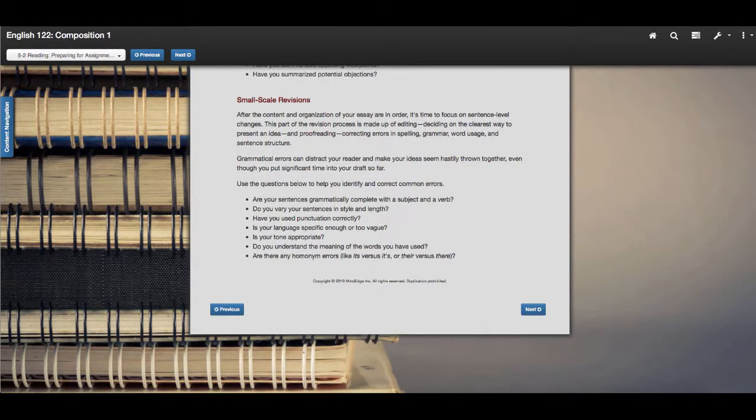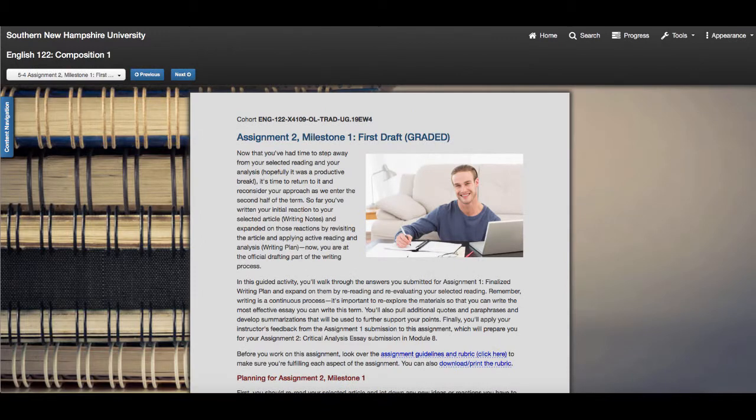Small scale things are things like, have I used the proper grammar? Am I spelling correctly? Do I have the right punctuation? Is my tone appropriate? These are things that are handled as one of the last revisions in a paper, the grammatical check. So you want to make the large scale revisions, which are the ones that are going to weigh most heavily on the assignment. In 5.4, this is your first draft.